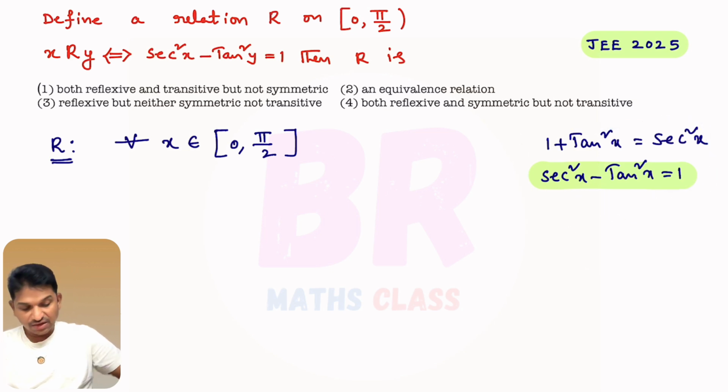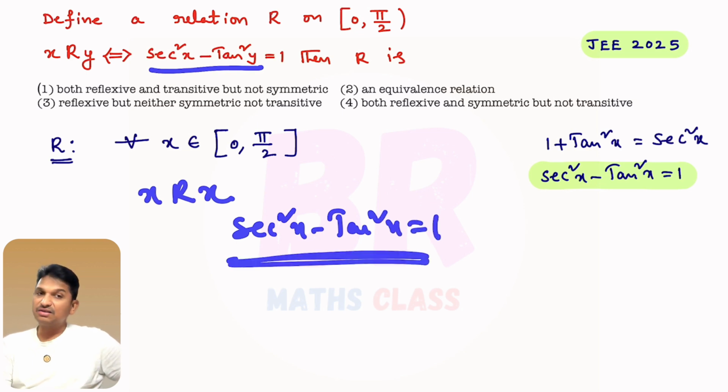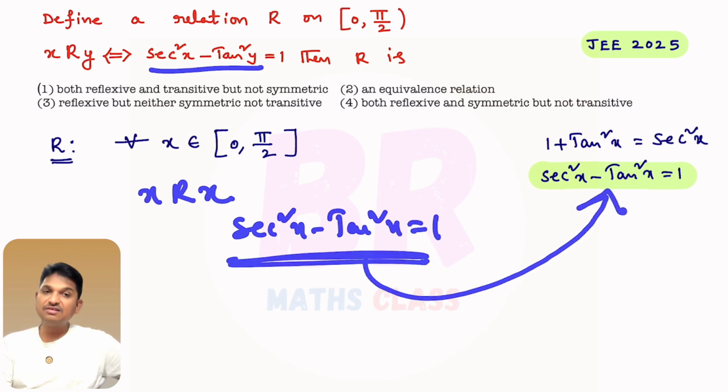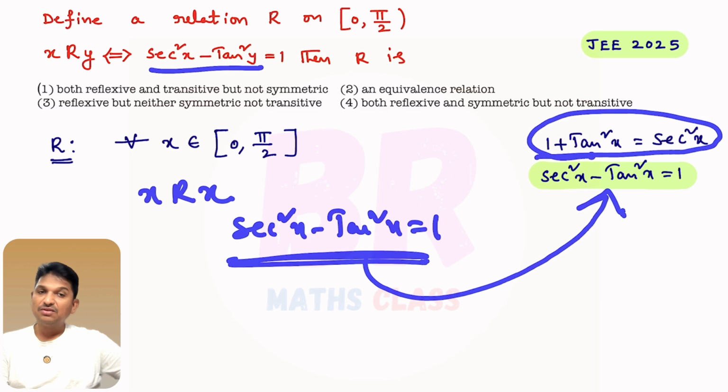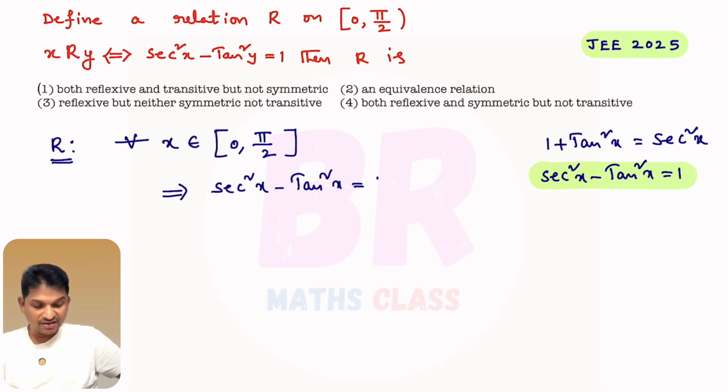We know this. So here, reflexive relation, how will you check? I need to check x is related to x or not. When secant square x minus tan square x is 1, then x is related to x. Actually, this is an identity. This is true for all real values of x in its domain of the function. That is important. So you take any x in this interval, secant square x minus tan square x is clearly 1.